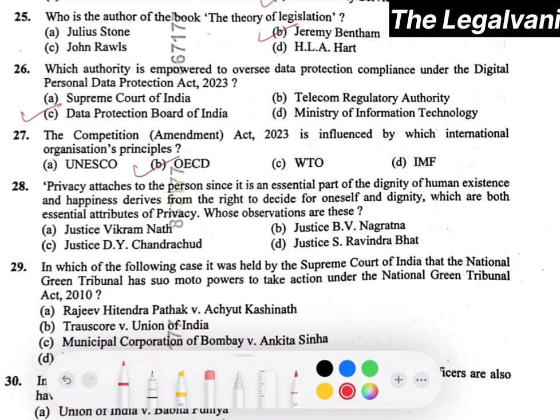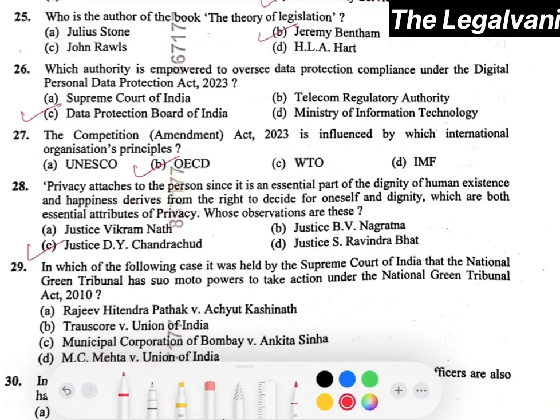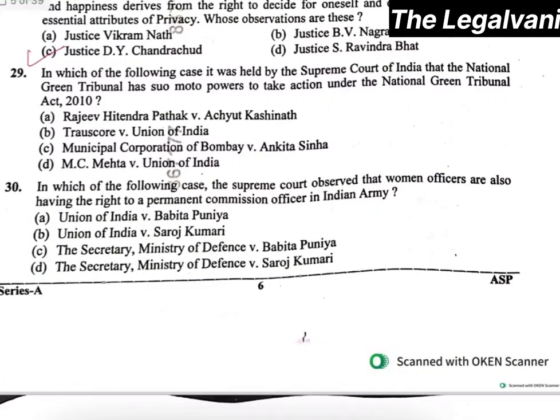Question number 28. It is a statement. It says, privacy attaches to a person since it is an essential part of the dignity of human existence, and happiness derives from the right to decide for oneself and dignity, which are both essential attributes of privacy. Whose observations are these? The right answer will be option number C, that is Justice D.Y. Chandrachud.